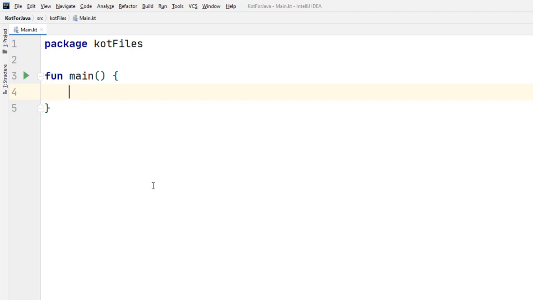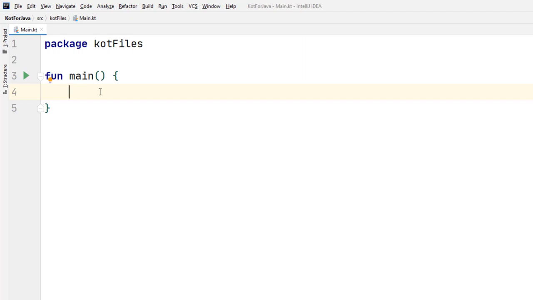Now you might be thinking, hold on, something's illegal there. You are not using a main class. And of course this main function is like the public static void main you have in Java. But in Kotlin, we don't need to have every single function in a class. Kotlin allows you to write something called a top level function. Top level functions are basically functions where you can just create a file and start writing the functions. You don't need a class for every single thing.